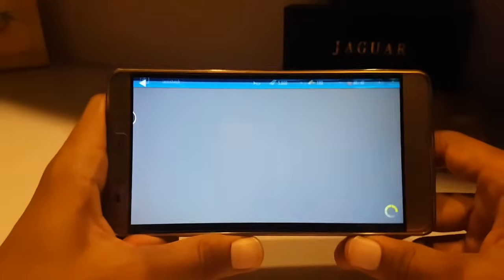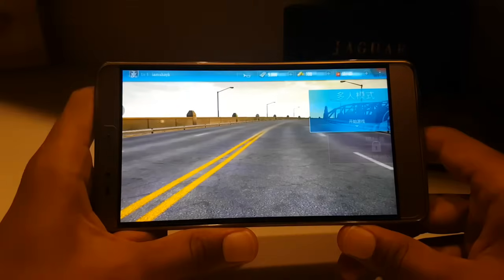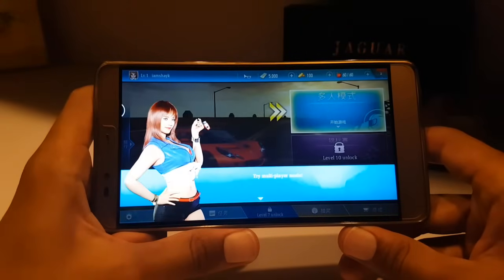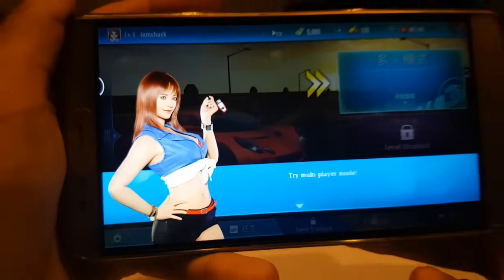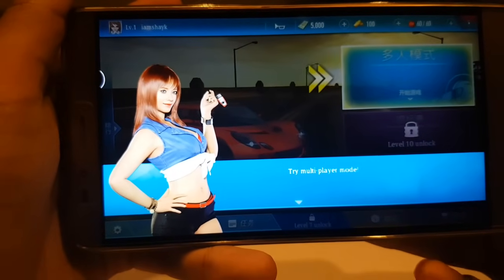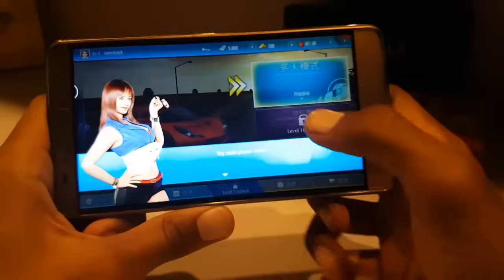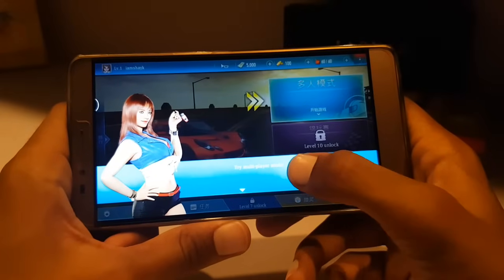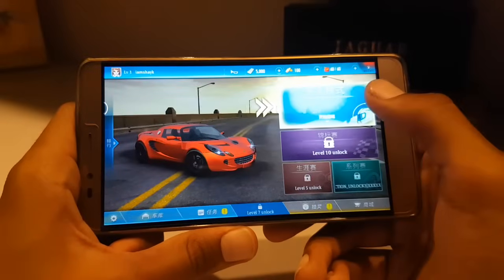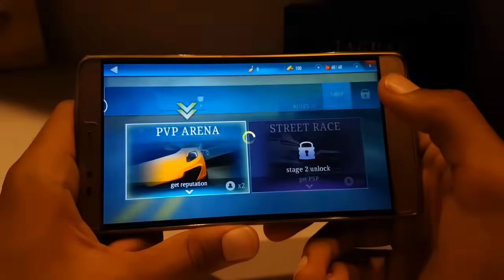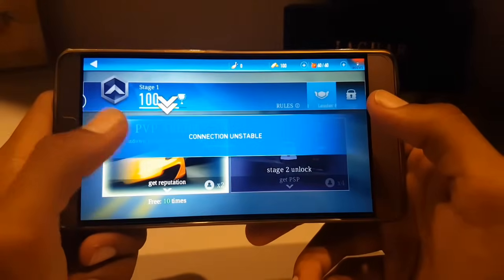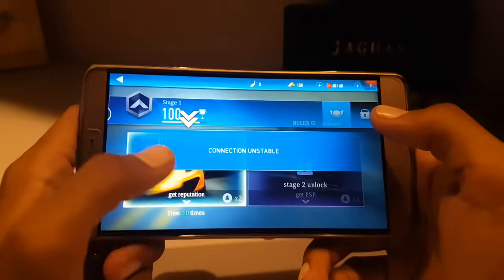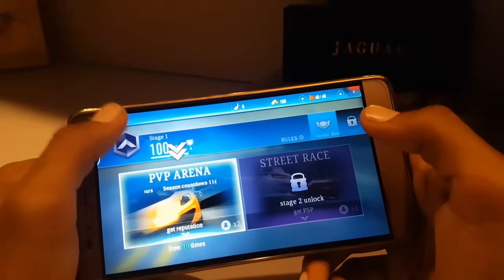So yes, wow, a great car. So try multiplayer mode. Pick arena. Connection unstable, but my Wi-Fi is on.